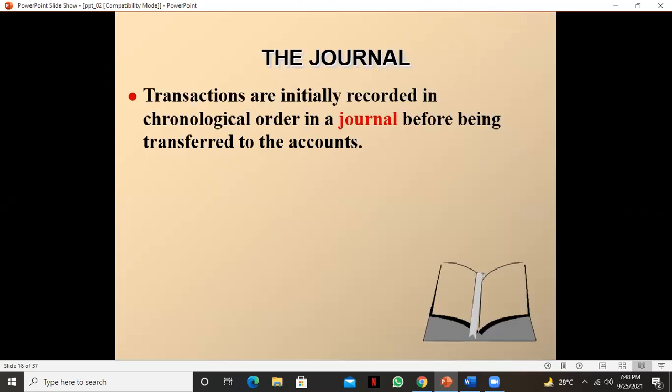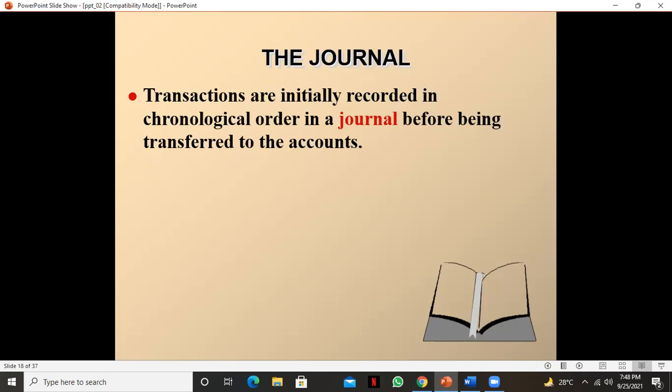Transactions are initially recorded in chronological order in a journal before being transferred to the account. Okay, so journal is the very primary book, and it is initially recorded in chronological order. Chronological order means according to the date, date wise we record.